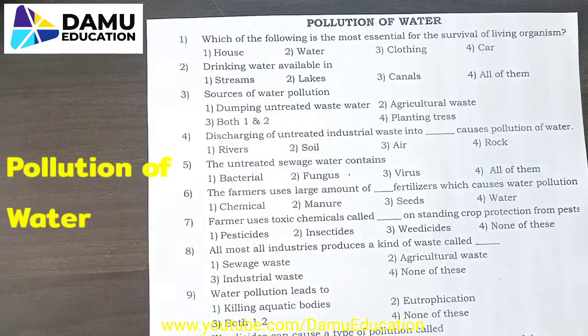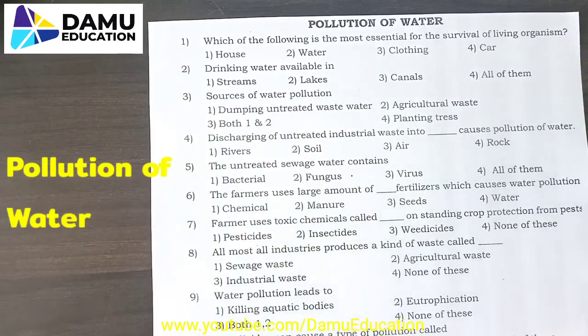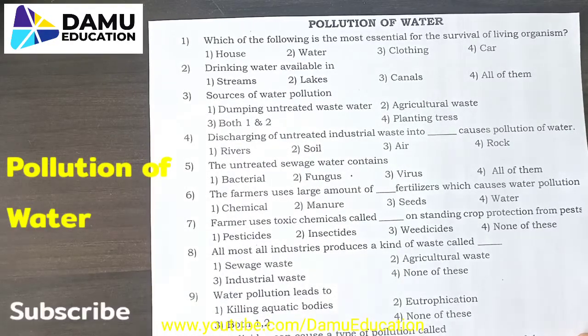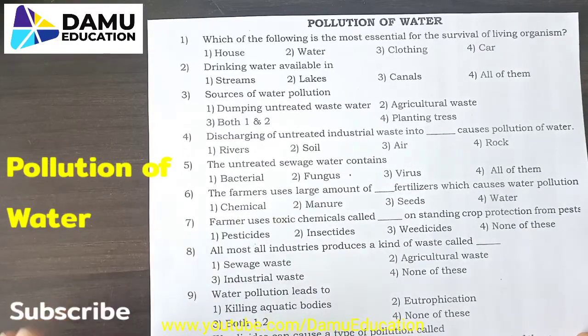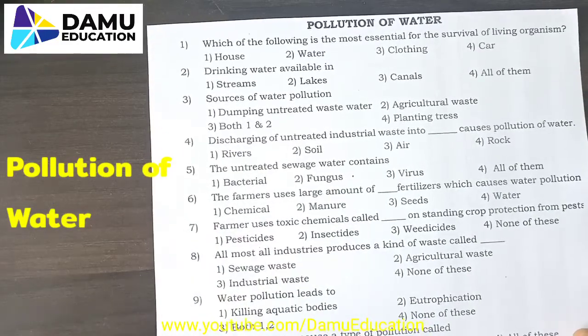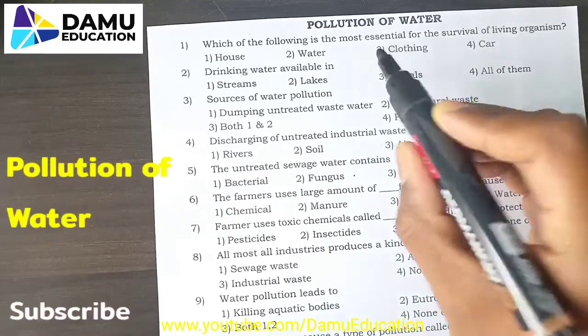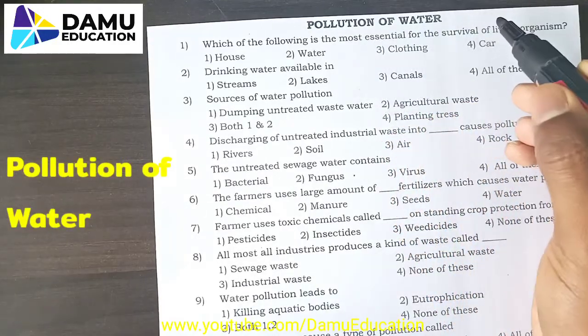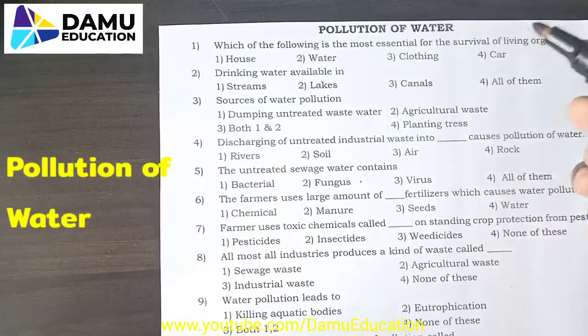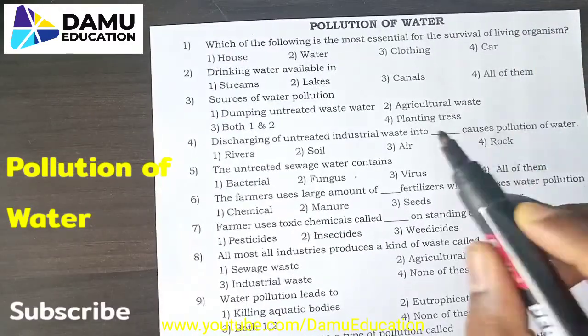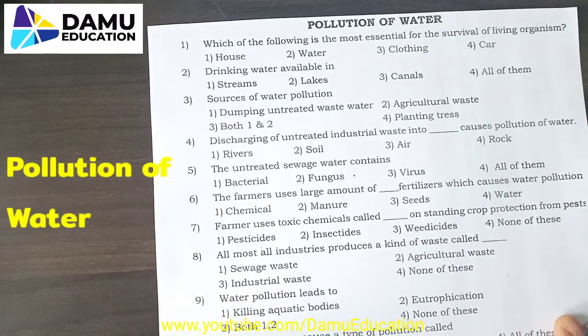So in this session, we're going to discuss the biology NEET course. So what is a concept? We have seen so many different concepts from 8th class level, frequently asked questions and multiple choice questions. Today's concept is pollution of water. We have seen pollution of air, and now we are seeing pollution of water.